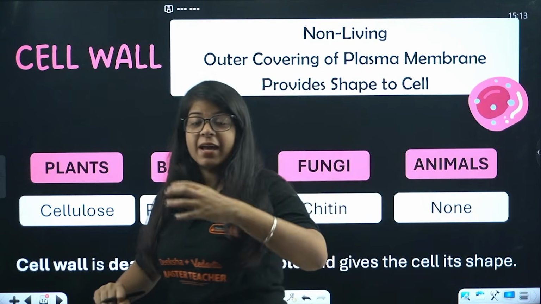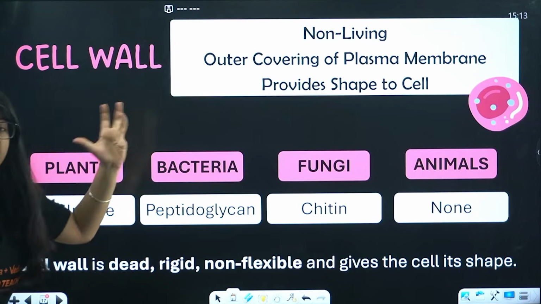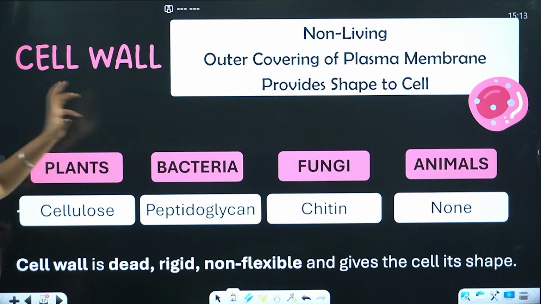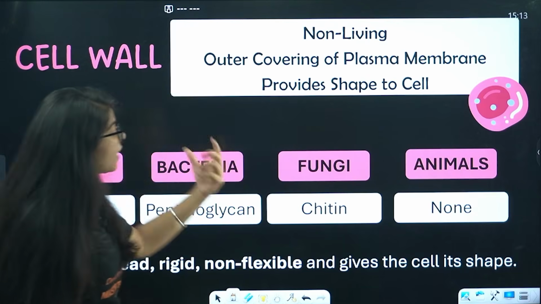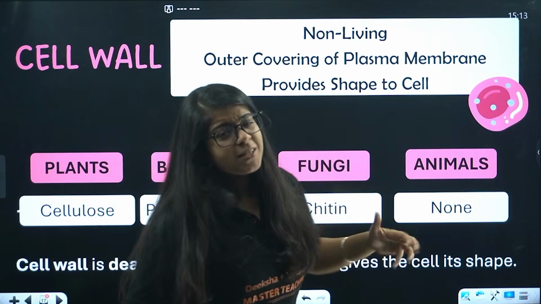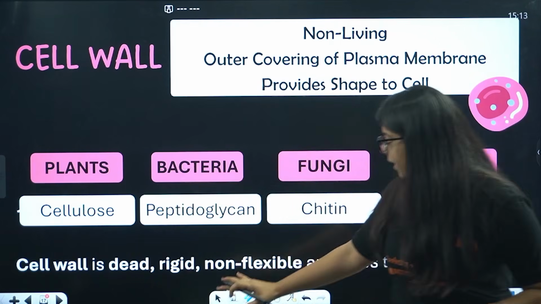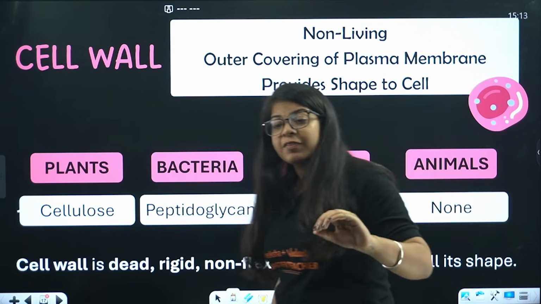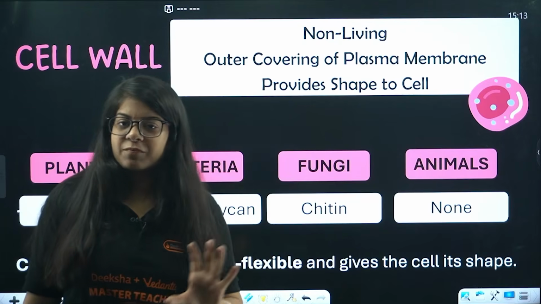In plants, cellulose is the cell wall. The name of the cell wall is cellulose. In bacteria, it is called peptidoglycan. In fungi, we have chitin. In animals, we don't have cell walls. We studied about it, and it is dead, it is rigid, it is non-flexible and gives the shape to the cell. Understood? Very basic.